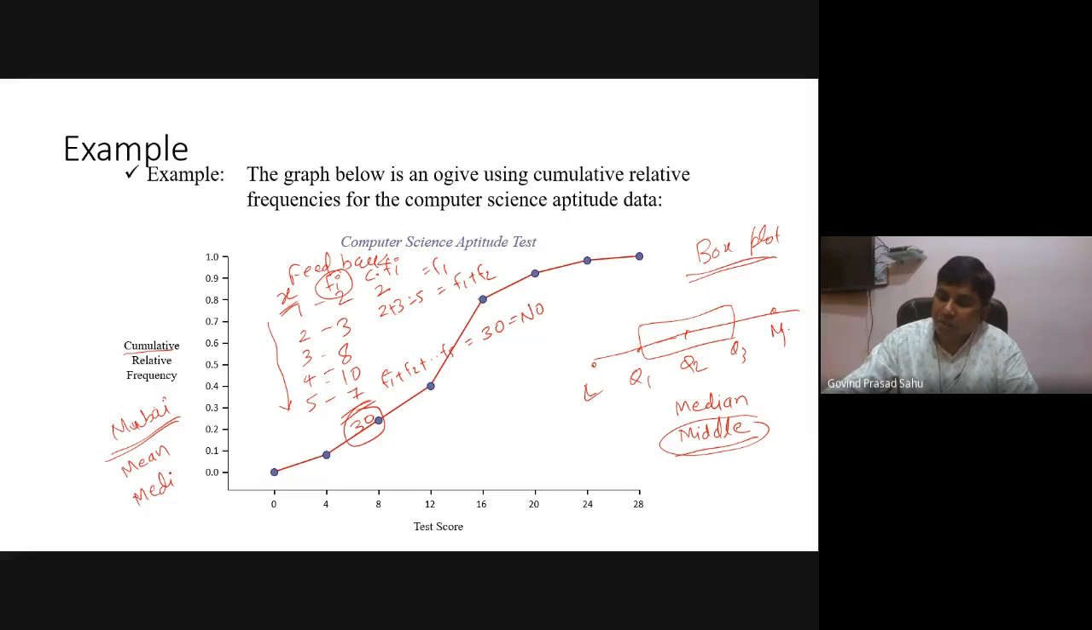If we take mean, then how will we calculate? We will take the total income divided by the total number of people. So that is the average income. Fine. Are you getting this?